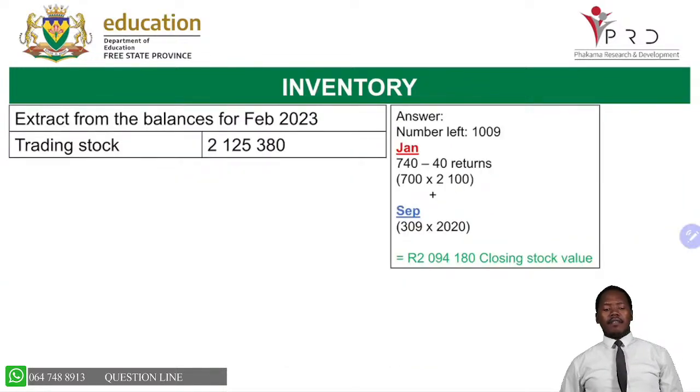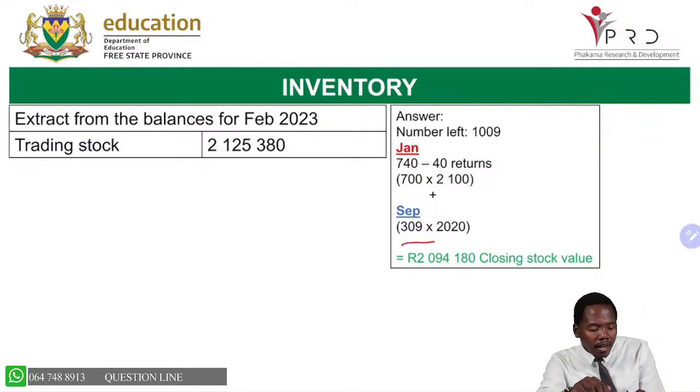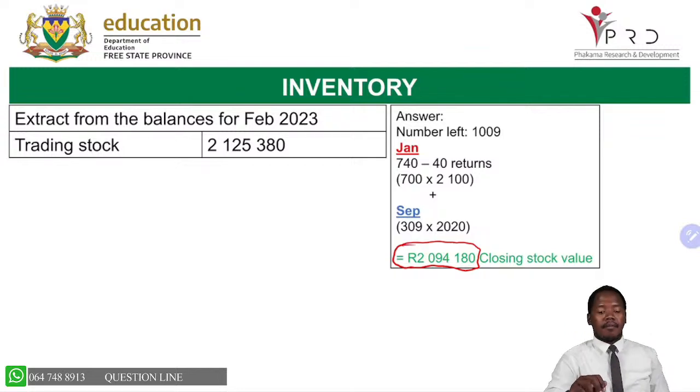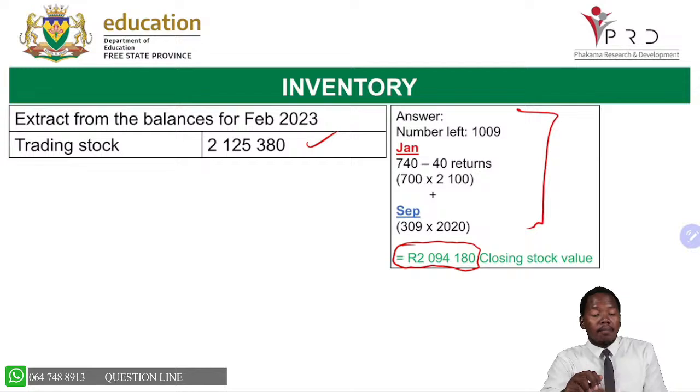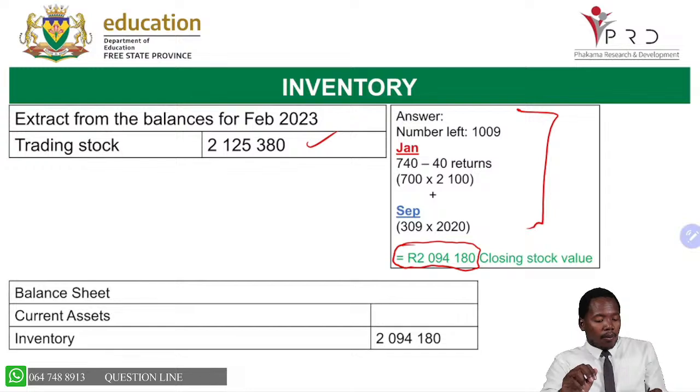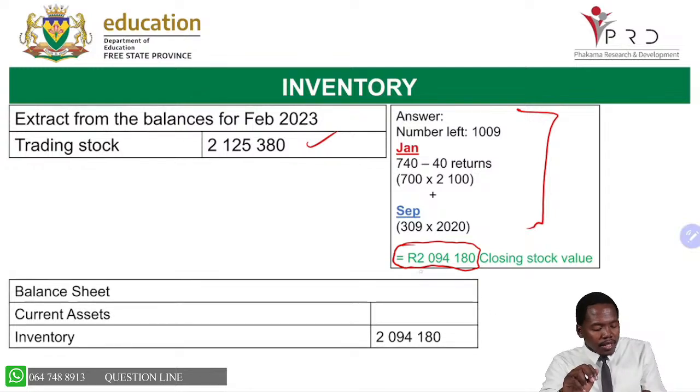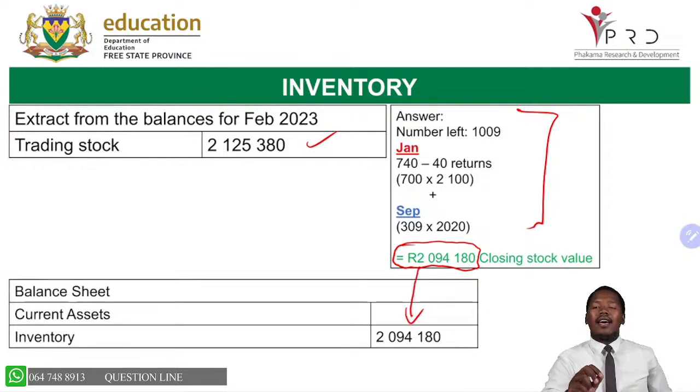Okay, now we're moving on. We now move to our inventories as we prepare our statement of financial position. Remember, we are now displaying this calculation for the third time. This is what we have done before, and this is my trial balance. I want to do the statement of financial position. Now, which amount am I going to record between the two? I will record the physically counted amount.